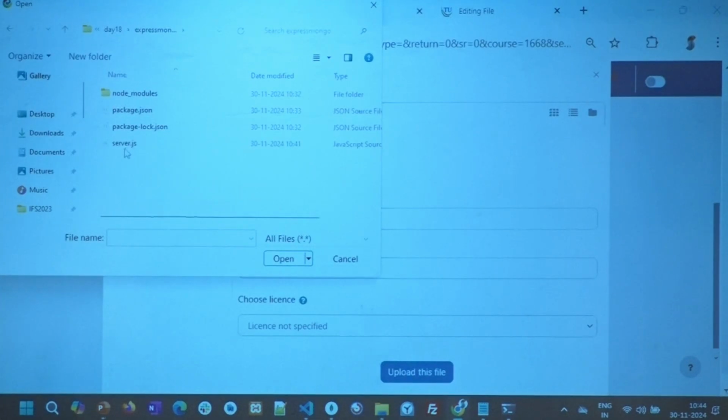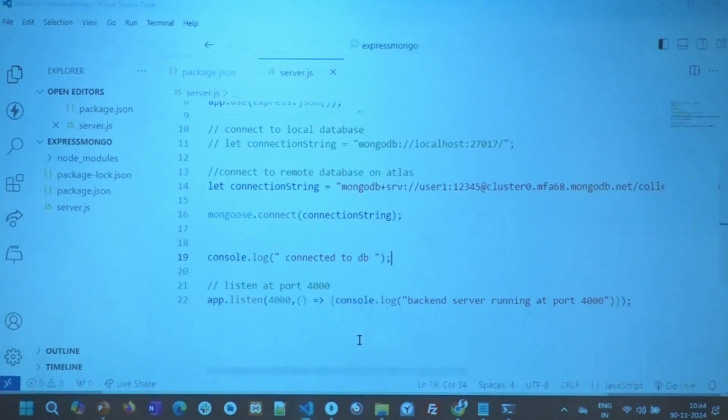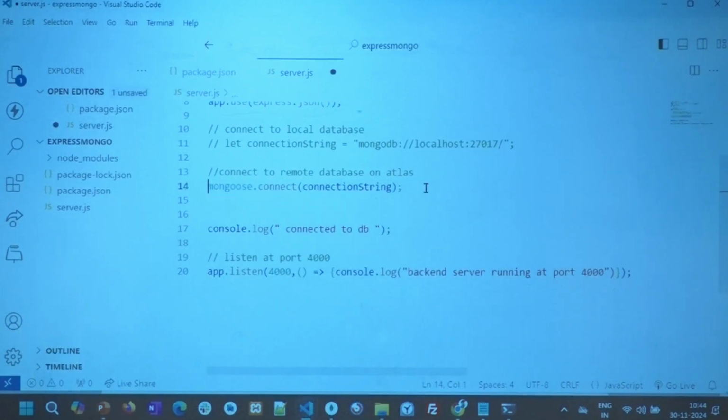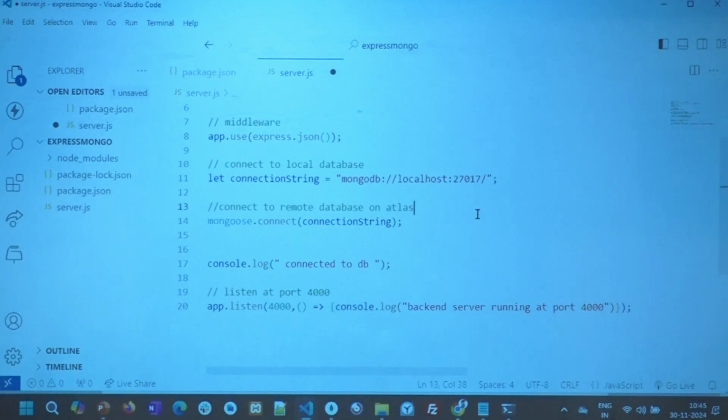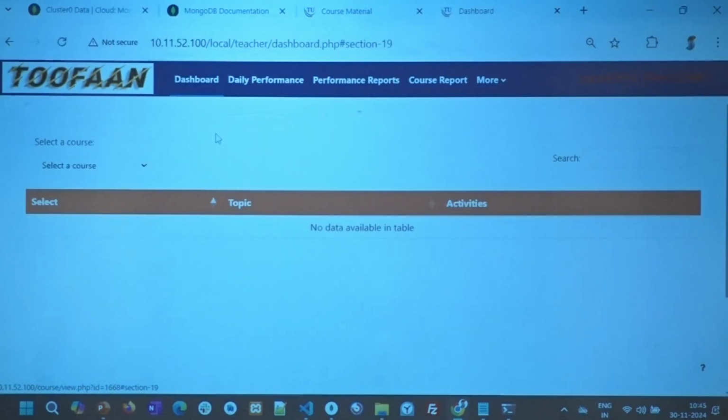Express Mongo, server.js. Hold on, I forgot. Connection string is mine. Please connect to your local one. Done.